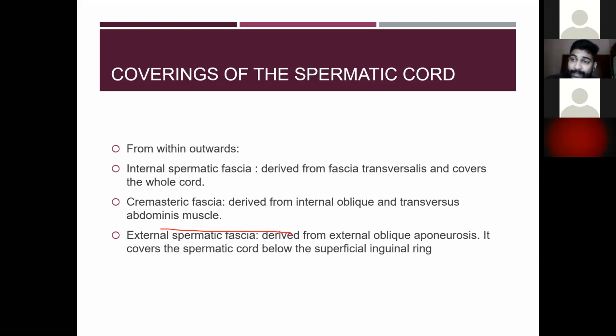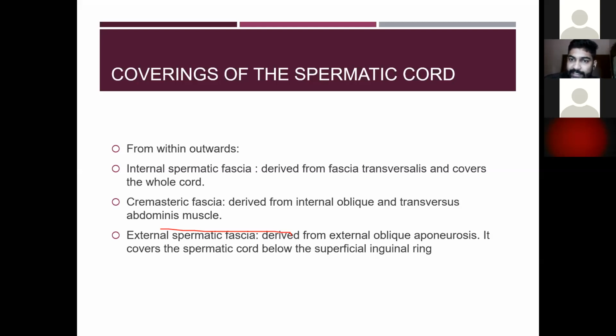Then the cremasteric fascia. Okay, it is derived from the internal oblique and the transverse abdominis muscle. Then the external spermatic fascia. Okay, it is derived from the external oblique aponeurosis. Okay, so these layers cover the spermatic cord below the superficial inguinal ring.